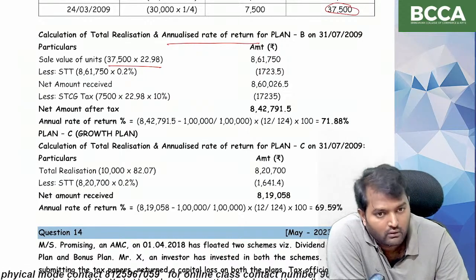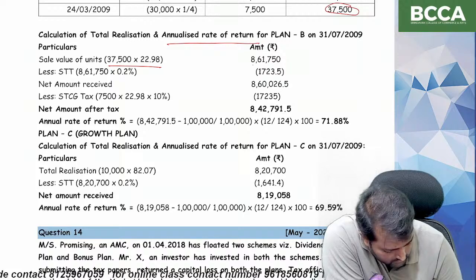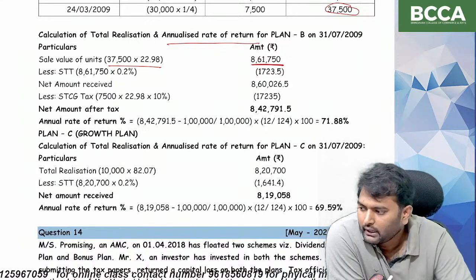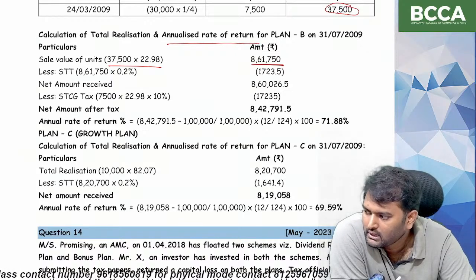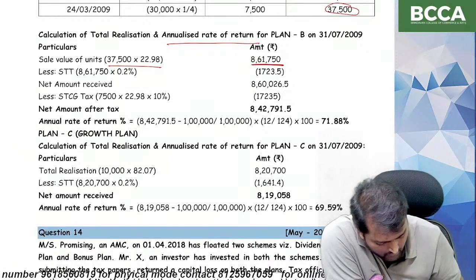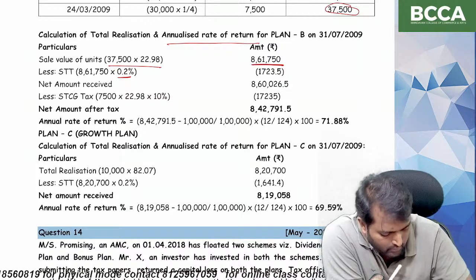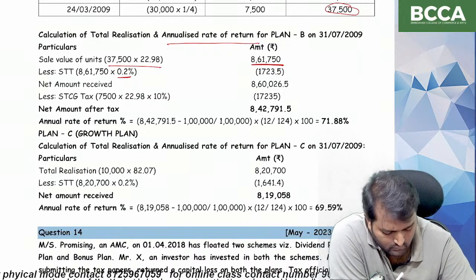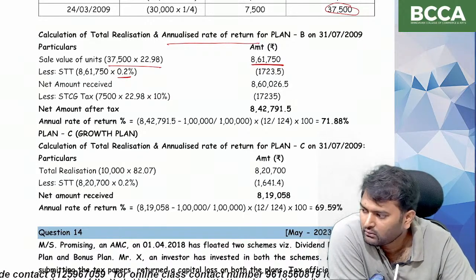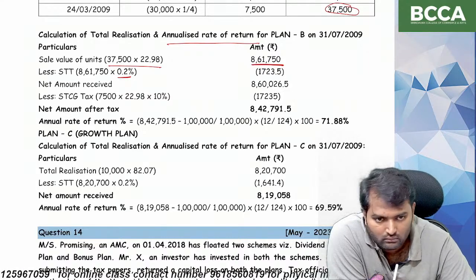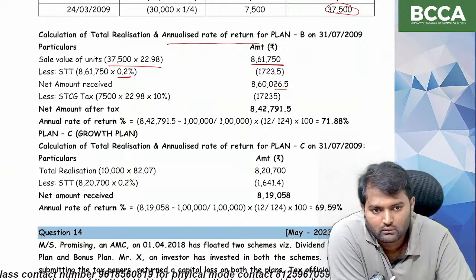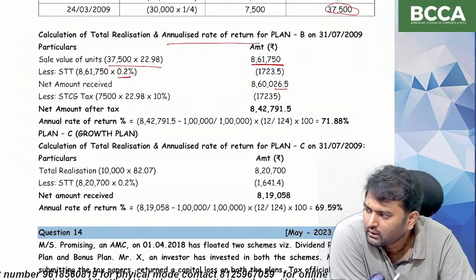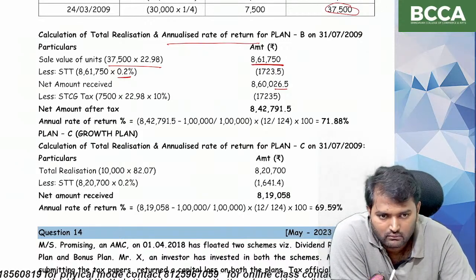So 37,500 into 22.98 is 8,61,750. You have to pay security transaction tax at the rate of 0.2%. So the net amount received is 8,60,026.5, minus short-term capital gains tax.